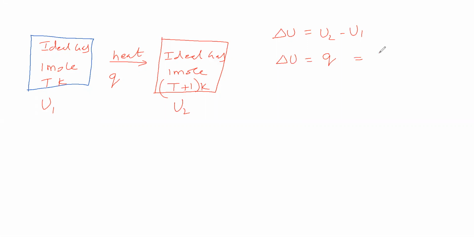This Q is also called CVM. What is CVM? CVM is called molar heat capacity. Molar means 1 mole. That is the heat capacity at constant volume. CV, heat capacity at constant volume. What does it mean?